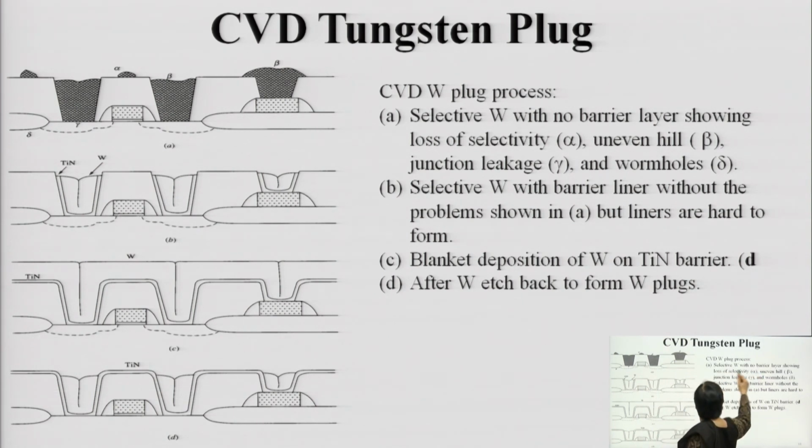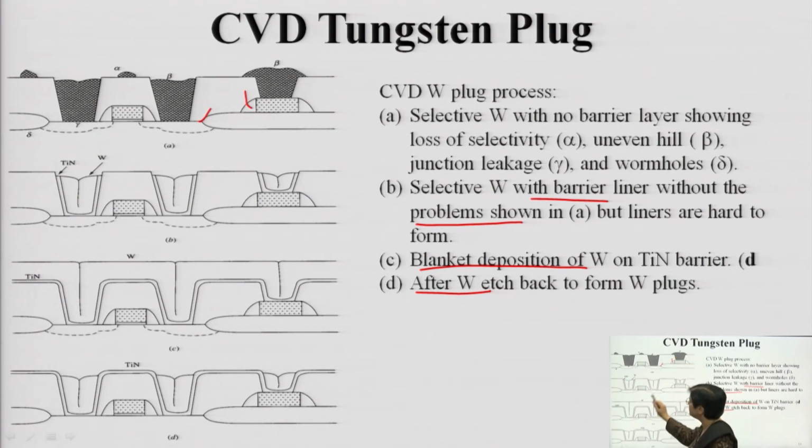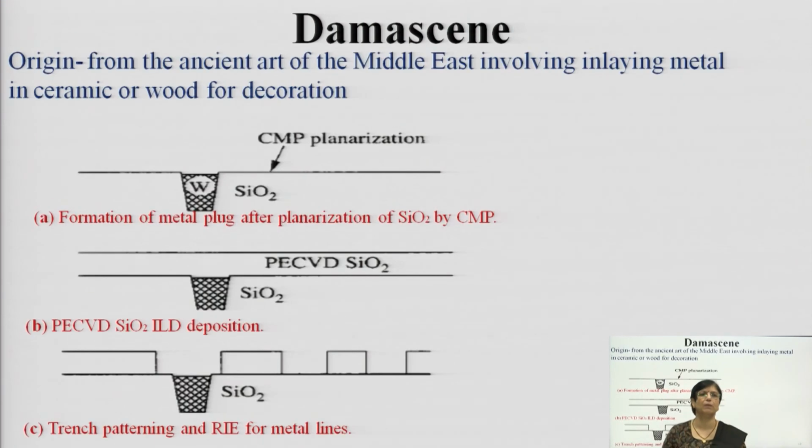First is selective W with no barrier, then selective W with barrier, without problems, and blanket deposition of W after WF6. Here you have normal deposition, and here the barriers being used. Just see, this is selective W with barrier without the problems shown in A. Here you have problems, see the alpha and beta particles, and here you do not. Here is blanket deposition using a titanium nitride barrier. You have the TiN barrier here, and on the basis of it the deposition is done, so blanket deposition happens over this.